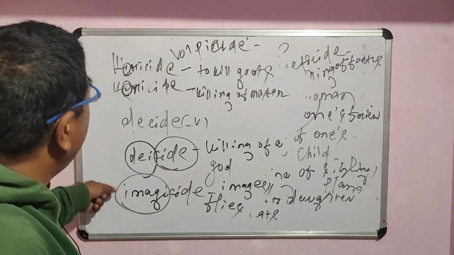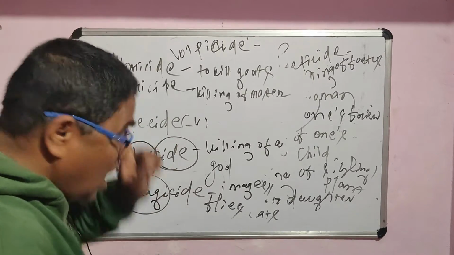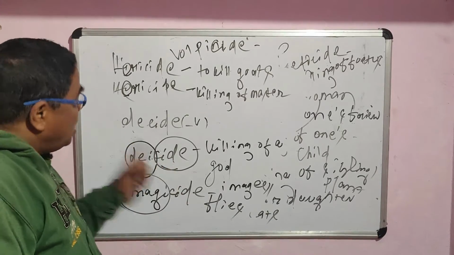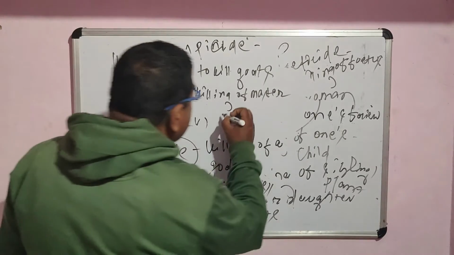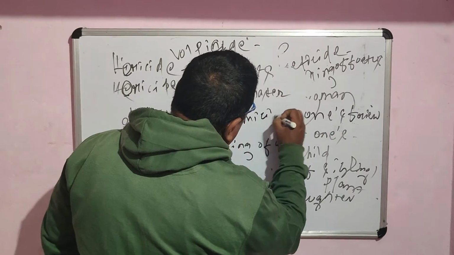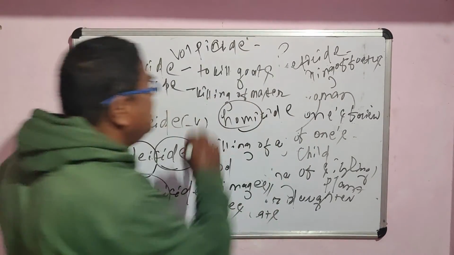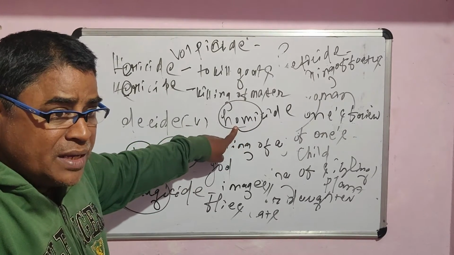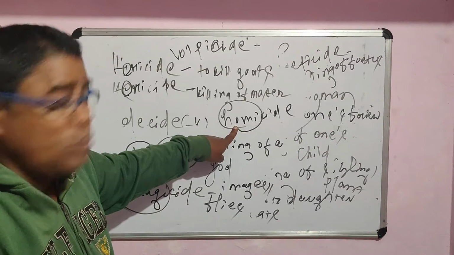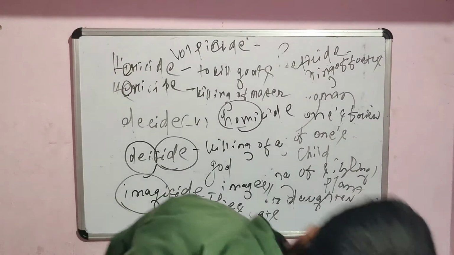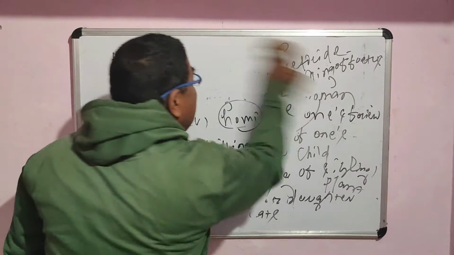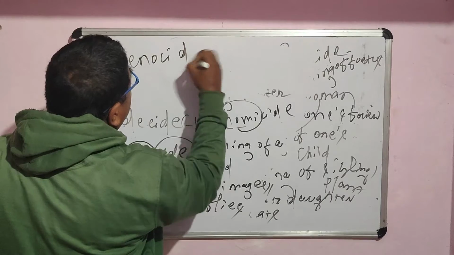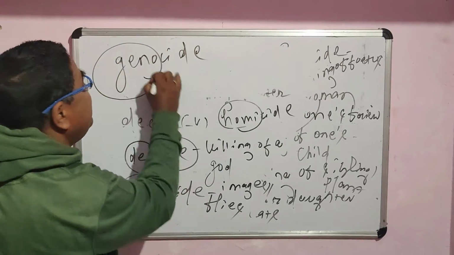So today I just gave the finishing touch to all these types of words ending with the suffix cide. But always remember, when certain words end with cide as a suffix, in certain cases you have to be careful. Suppose I say homicide. What is the meaning of homicide? Remember, homicide means killing of a person, one type of murder, one type of assassination. That's correct. But if I say genocide, remember, you make a little bit of deviation from what we already learned from homicide.